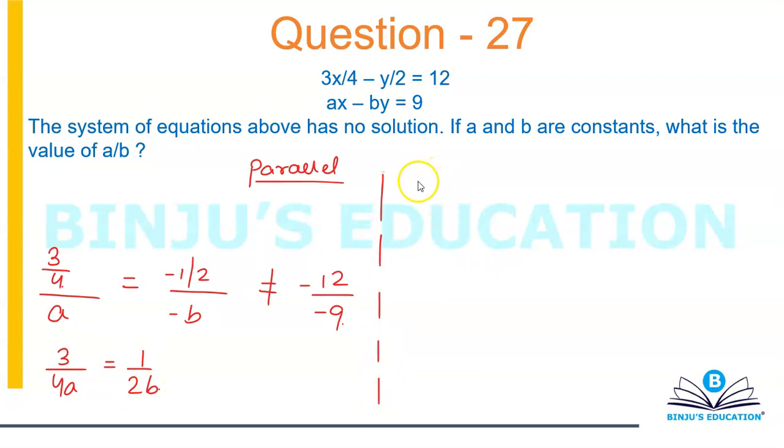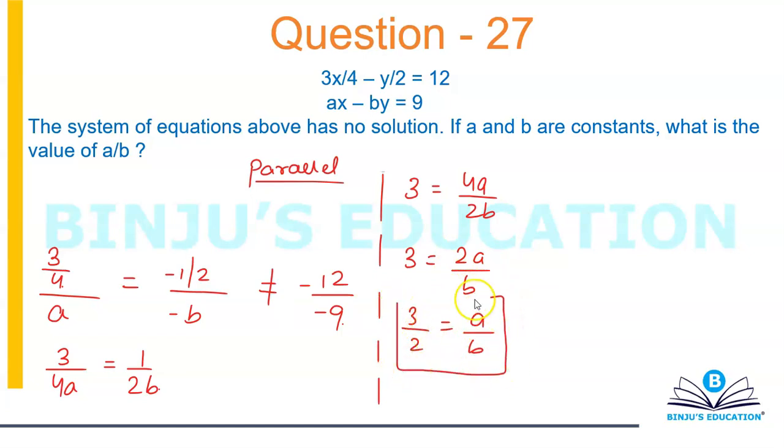Or I can write that 3 is equal to 4a by 2b, 3 is equal to 2a by b, or 3 by 2 is equal to a by b. So what is the value of a by b? The value of a by b is 3 by 2, and that's your answer.